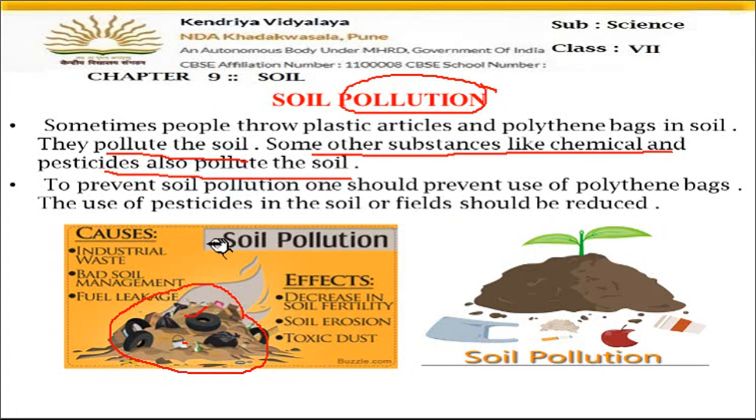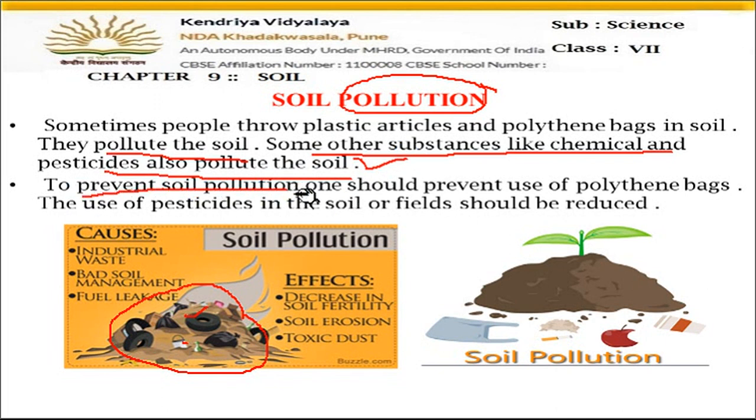Now you know that to increase the growth of plants, fertilizers are used. We put some medicines, some chemicals in the soil so that the plants can grow very quickly. And those pesticides, those insecticides, to kill the insects, to kill the pests, we just spray on the plants and soil. So all these things are polluting the soil. Okay, they are damaging the soil.